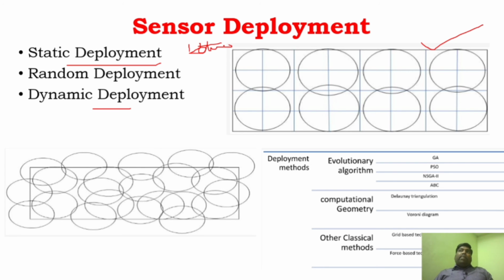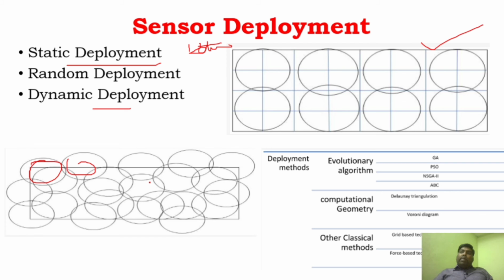And what is random deployment? As I said before in the challenges, in a military application we cannot go ahead and create a network in the battlefield. In that case, we have to do a random deployment. We just throw the sensors so that the sensors will create a network by themselves. That is called random deployment, which is implemented whenever we don't know the exact location of the sensor, where to create the sensor network. If the location of the sensor is undetermined, then we go for random deployment. You can see here there is no preferred structure for it.